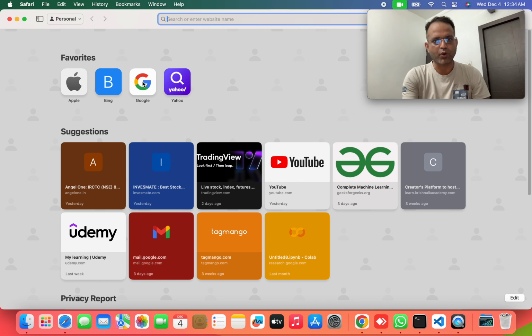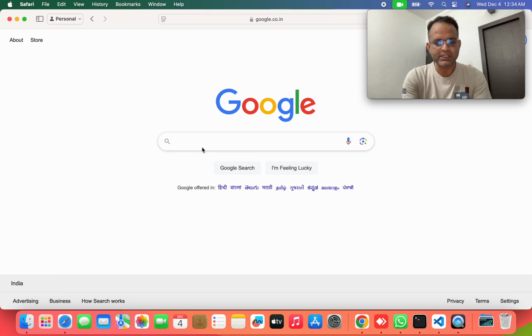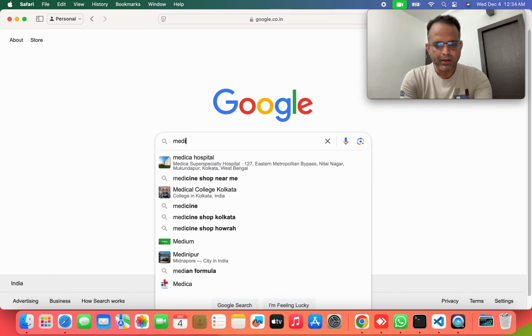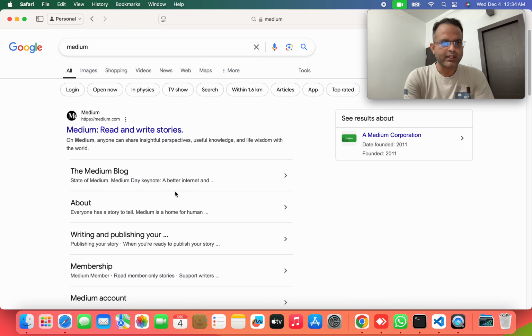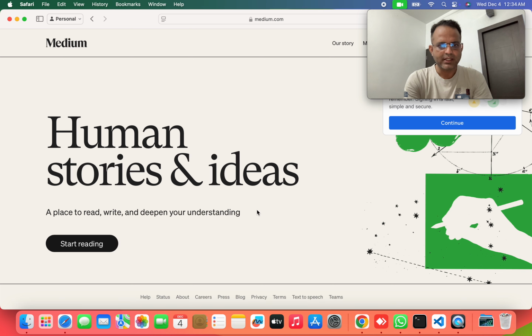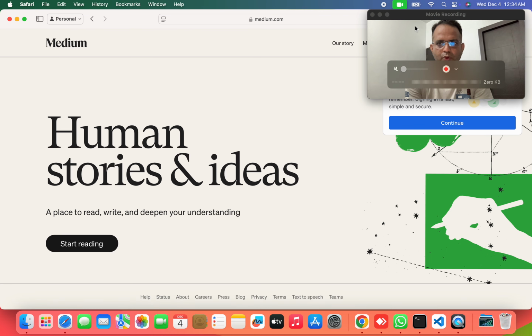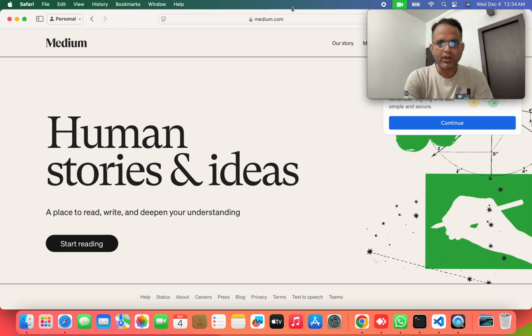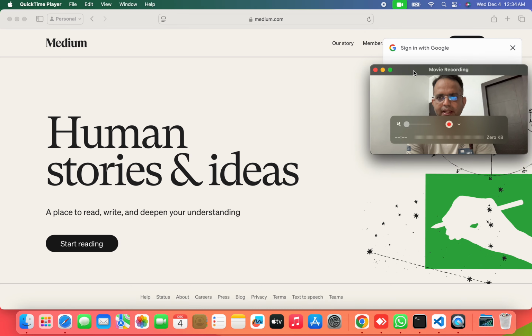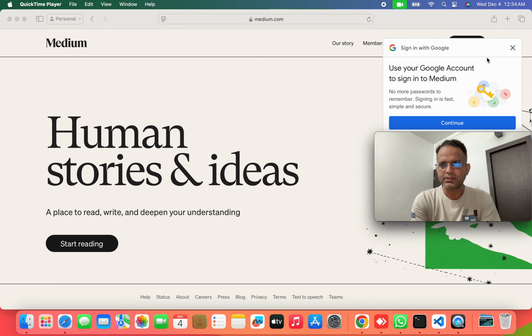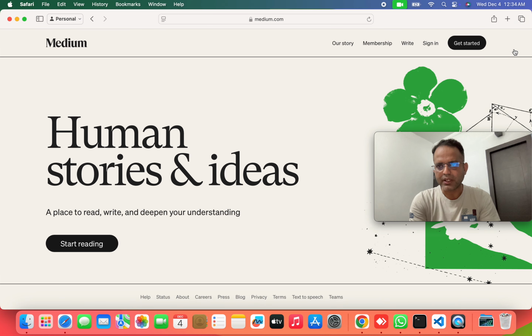We just open the Google page, then we type Medium, and we get this Medium link here. We can click on this link and see this Medium web page, from where we can get updated every day with news. Which kind of news? I am talking about data science news. But before that, when you enter this website, you have to sign in here.